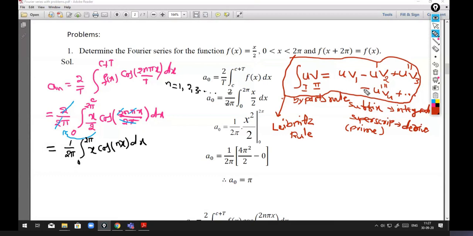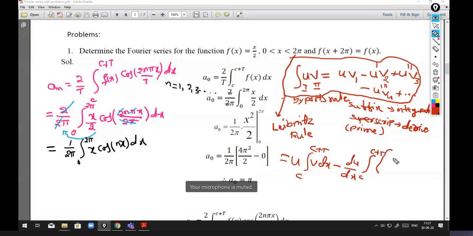So it is simply u into integration from c to c plus T of v into dx, minus derivative du by dx into integration c to c plus T of integration v into dx, and so on.